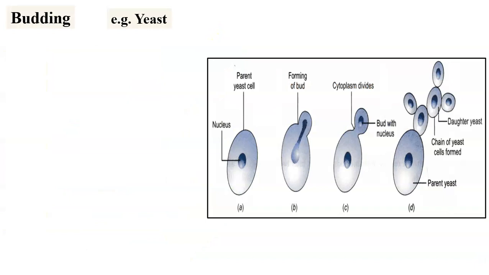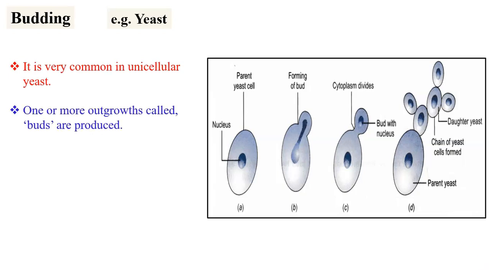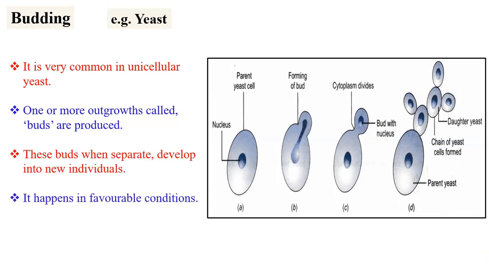The budding example is yeast. It is very common in this unicellular yeast organism. One or more outgrowths called buds are produced, and these buds, when separated from the original cell, develop into new individual yeast cells. It all happens in favorable condition.